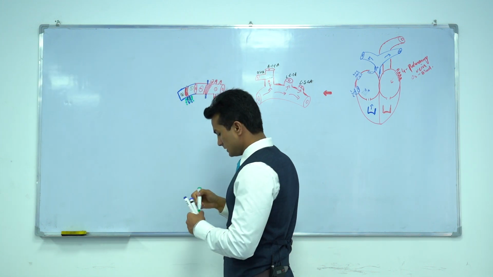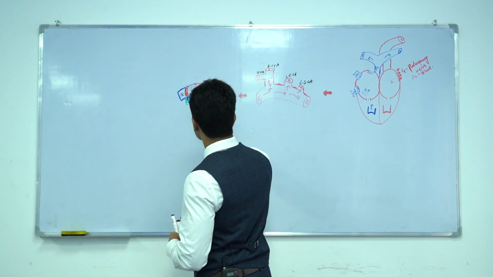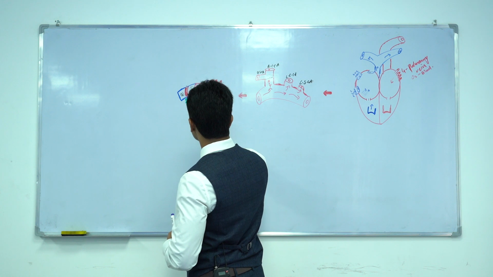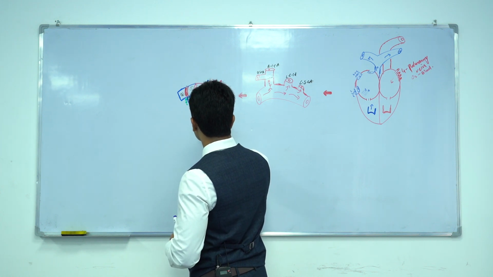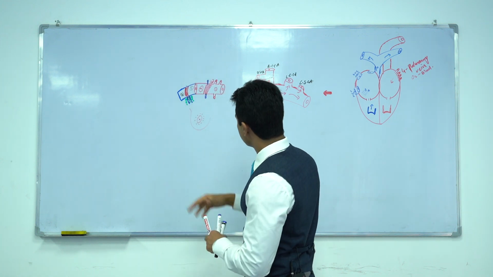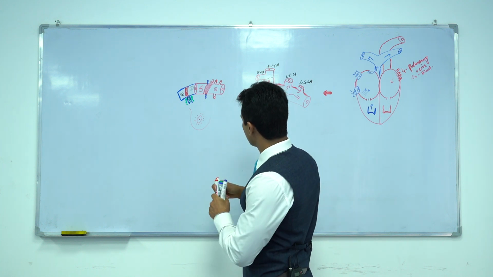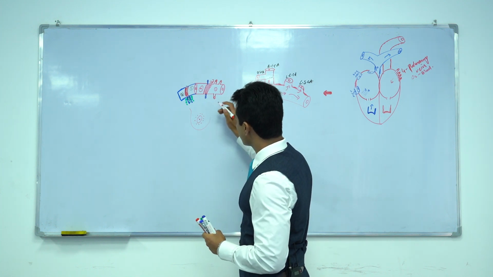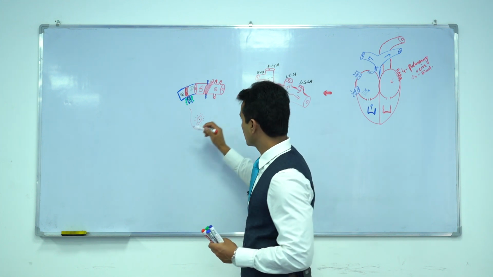So when these lymph nodes are enlarged, and let's suppose here is your breast and it receives blood supply. I have told that this is the internal thoracic artery and branches of the internal thoracic artery like the perforating artery, okay?